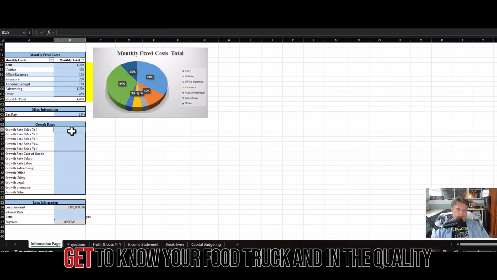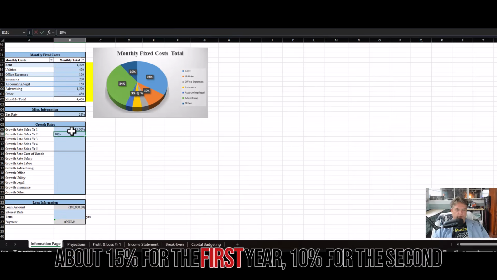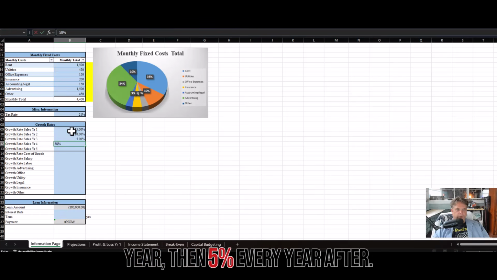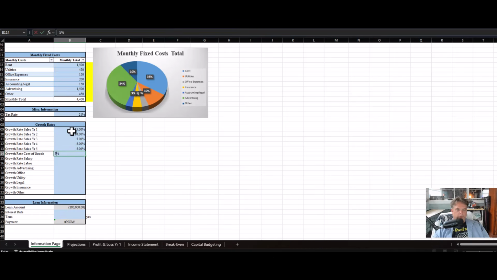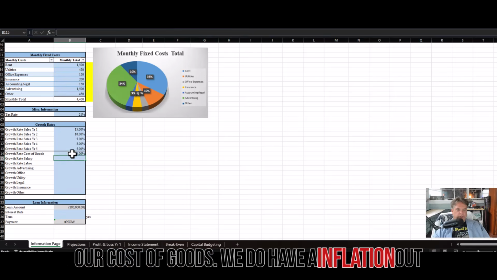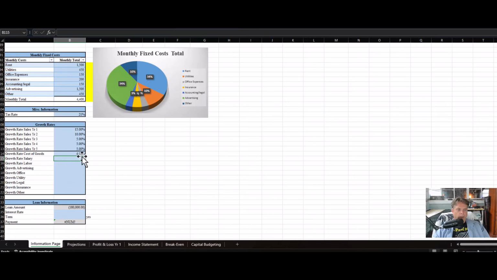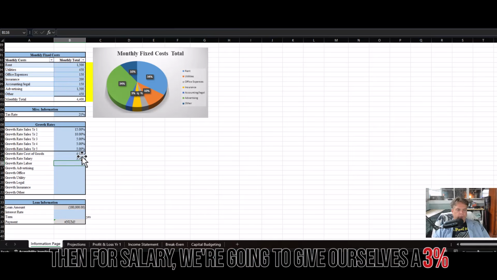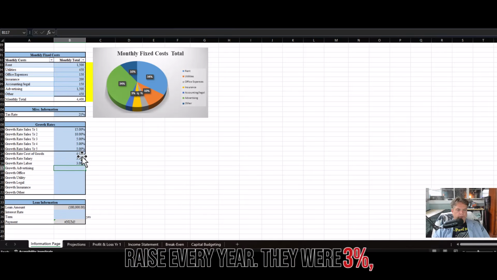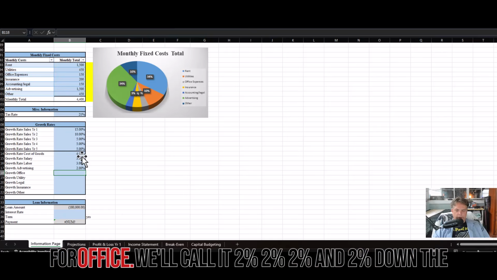And sales growth, as people get to know your food truck and the quality of service, then expect your growth rate at about 15% for the first year, 10% for the second year, then 5% every year after. And then what we have right here is going to be our cost of goods. We do have inflation out there, so we're going to say cost of goods sold is going to be about 4% growth rate. And then for salary, we're going to give ourselves a 3% raise every year. Labor, 3%. Advertising, 2% growth. And we've got growth for office. We'll call it 2%, 2%, 2%, and 2% down the line.